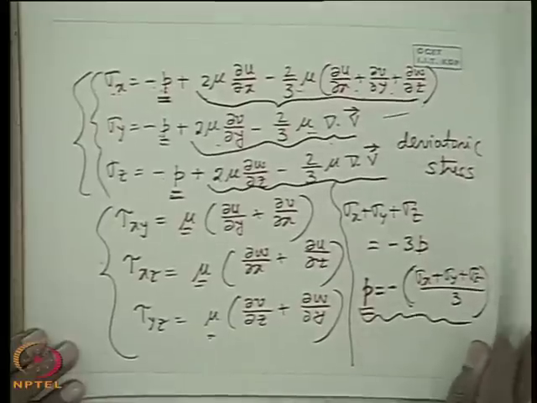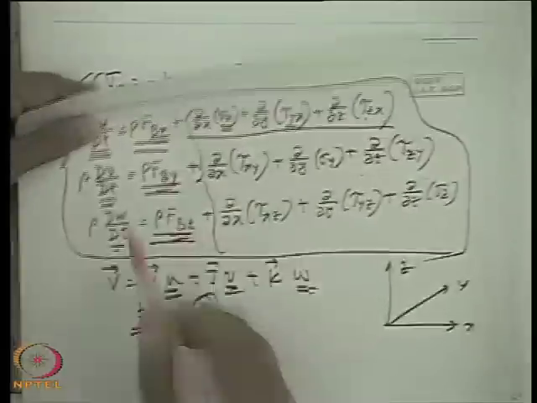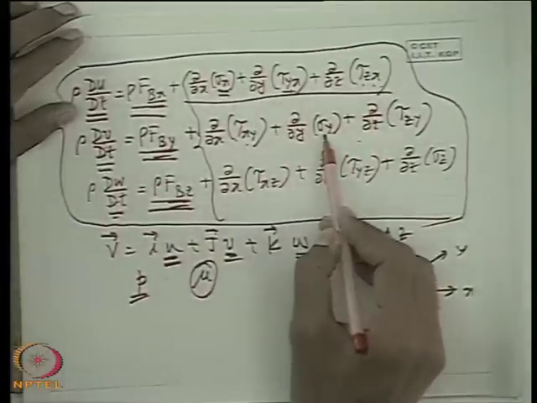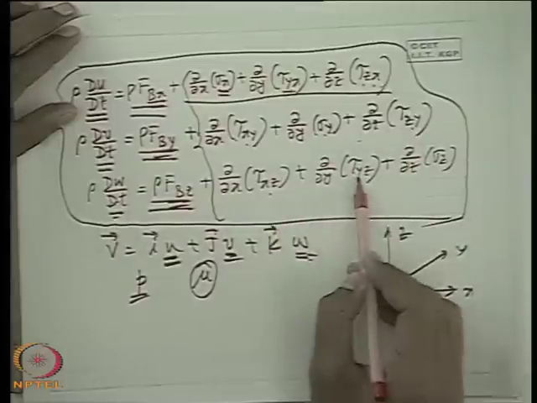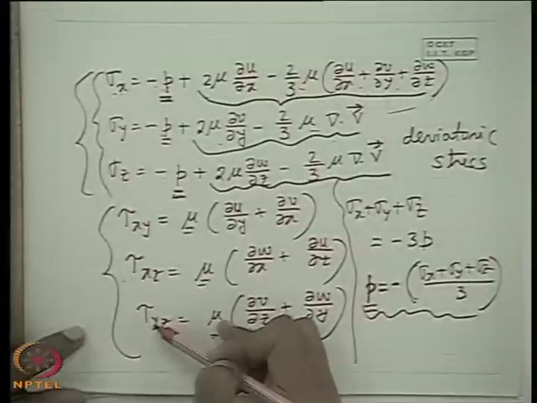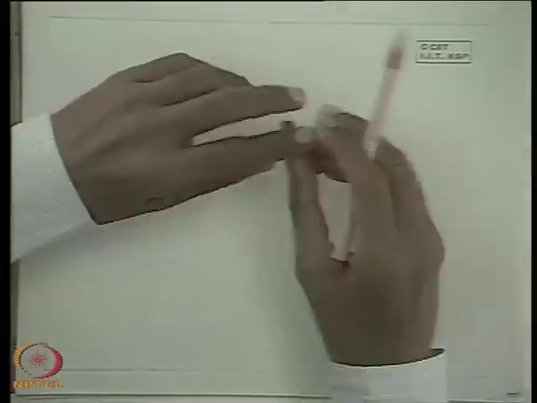Now our next task is to substitute this into the Navier-Stokes equations. That means in sigma x, tau yx, tau zx, tau xy, sigma y, tau zy, tau xz, tau yz, in all places we just substitute this and finally solve it for the velocity, the equations of motion in x, y, z coordinate directions. So today up to this. Thank you. We are lagging behind. I am telling this takes time and